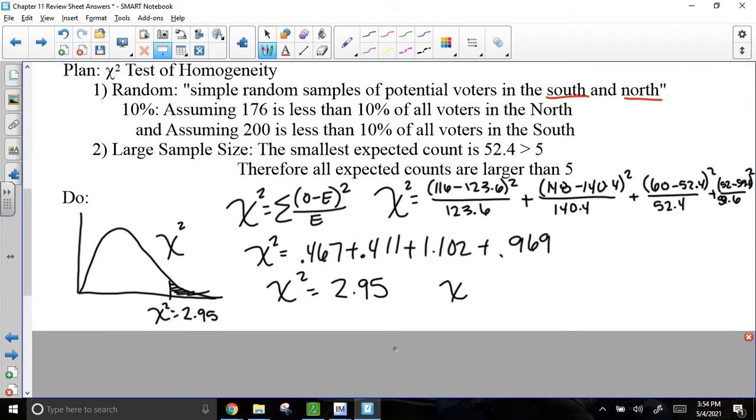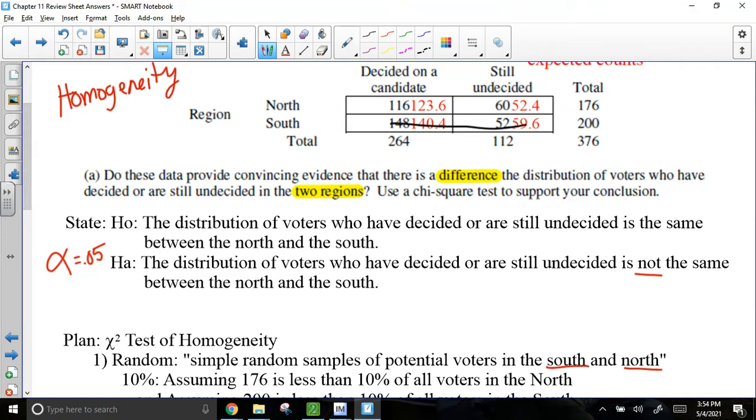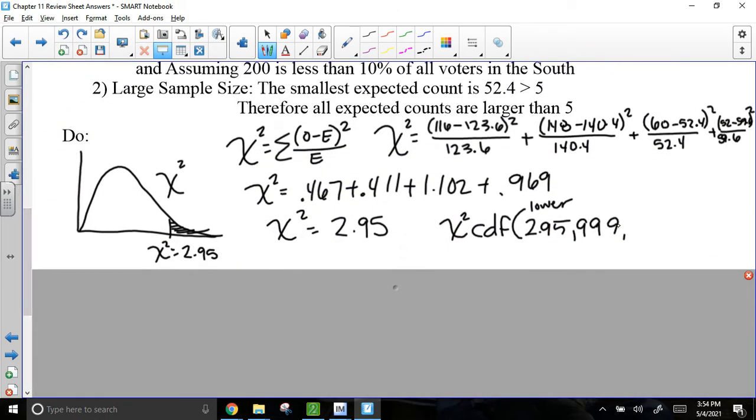We got to figure out the p-value by doing chi-squared CDF. We got to actually figure out what that p-value is. So the lower bound is that chi-squared of 2.95, remember the upper bound means it goes on forever, 999. And what's the degrees of freedom? Well, we have a chart here. If I chop off the last row and the last column, I only have one data piece left. So it looks like I have a degrees of freedom of just 1. So there's your lower, there's your upper, there's your degrees of freedom.